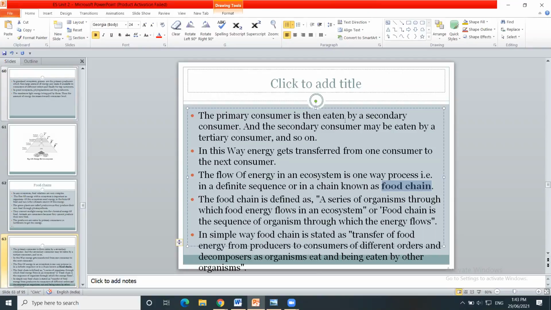And also it is defined as: food chain is a sequence of organisms through which energy flows. It is a sequence of organisms from producer to consumer, consumer to decomposers. In this sequential order, the energy is transferred. There is a flow of energy from one system to another system. That series, that flow of energy, is called food chain.